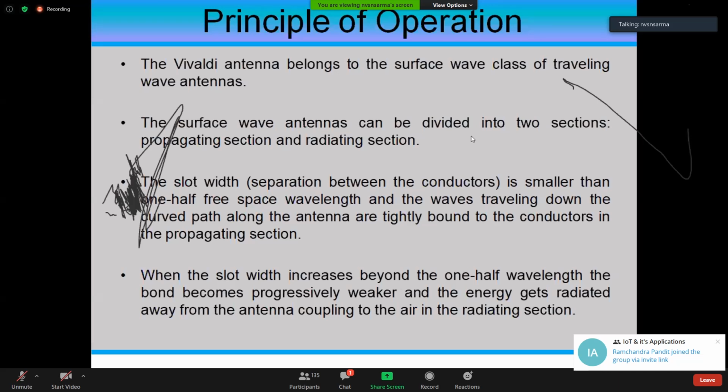It's like your kids who are coming to +2 stage and beyond that. You will not be guiding them all the time. Below 10th class and all that only, you'll be guiding them continuously. That's the propagation mode. After that, you'll be leaving them on their own and give some instructions here and there, and they'll work out everything on their own. That's the propagation radiation mode, what you can consider in these cases.